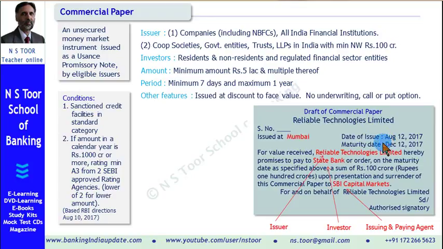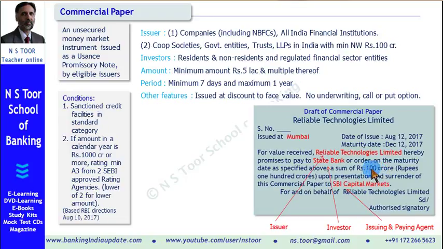What are other features of commercial paper? Commercial paper is issued at a discount to face value. What does it mean? This is the face value of this particular commercial paper, 100 crore. SBI will get 100 crore on maturity, but at present, at the time of investment, SBI need not pay 100 crore.